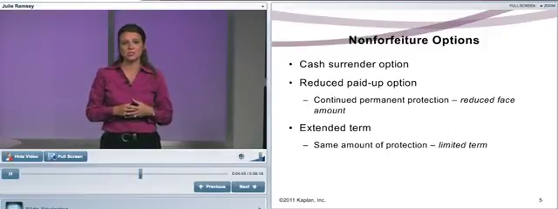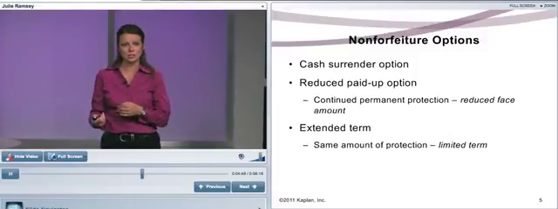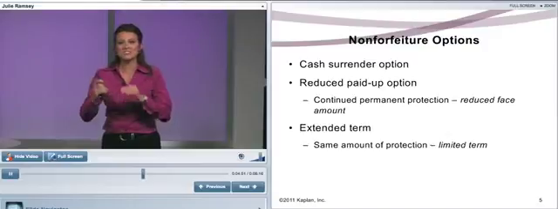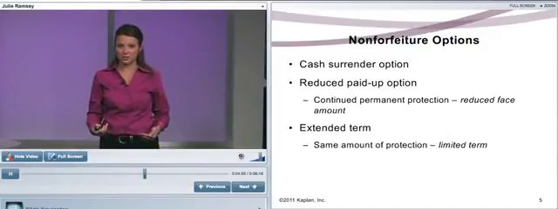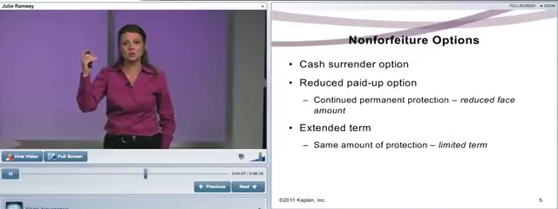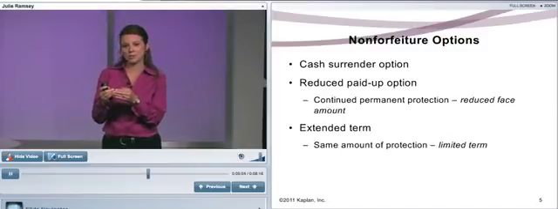Lastly, extended term insurance. Now, don't be confused between reduced paid up and extended term. With extended term, you have the same death benefit that you had before. So if you had a $100,000 policy, that death benefit is still $100,000. However, that cash value is buying like a single pay term policy.